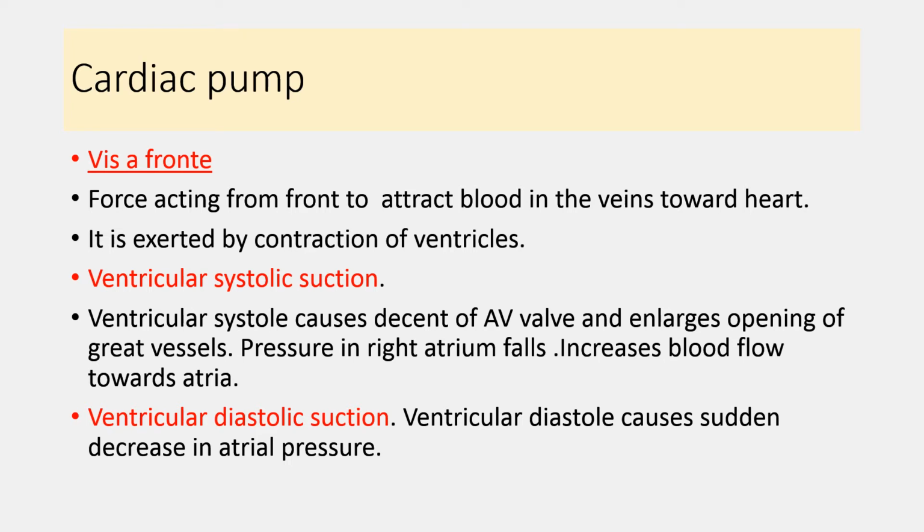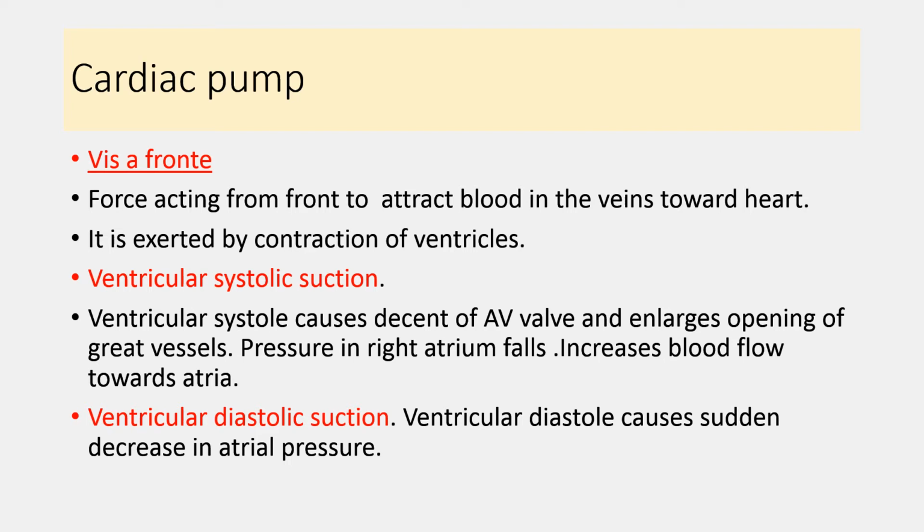Second is the ventricular diastolic suction. It occurs during the diastole of the ventricle. When ventricular muscle relaxes, pressure inside the ventricle rapidly decreases. And because of the opening of the mitral valve or the atrioventricular valve, blood flows from the atria into the ventricles.